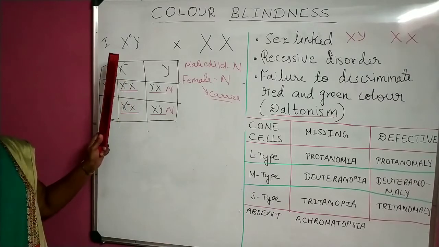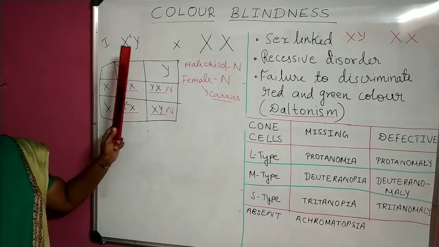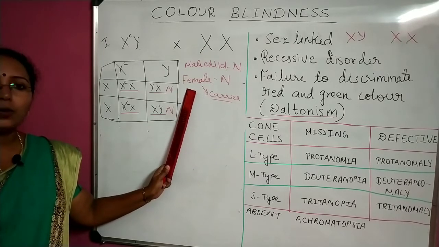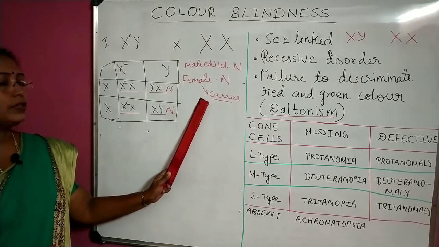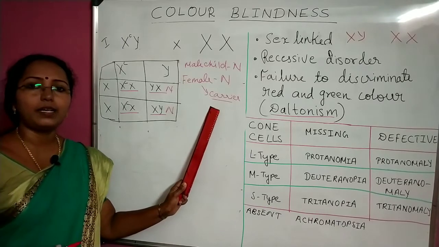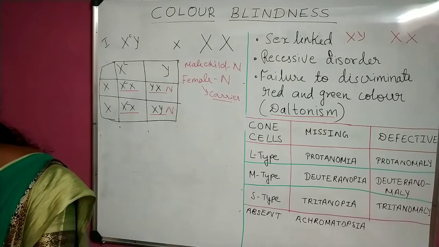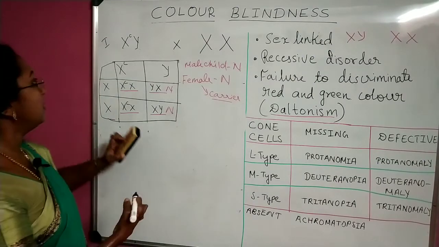So in the first case, when the father is colorblind and the mother is normal, the children born will all be normal, but the female children will be carriers of the disease. This is the first condition. Now let us look at the next condition.